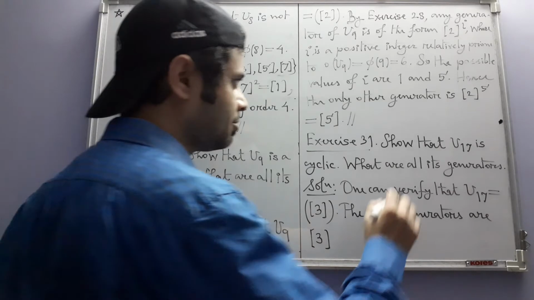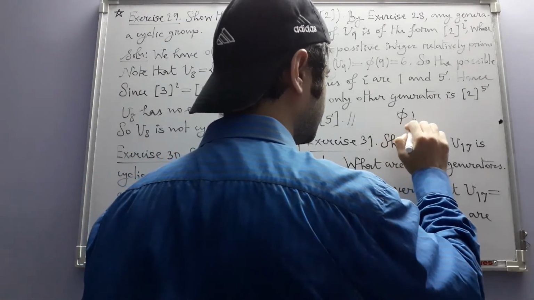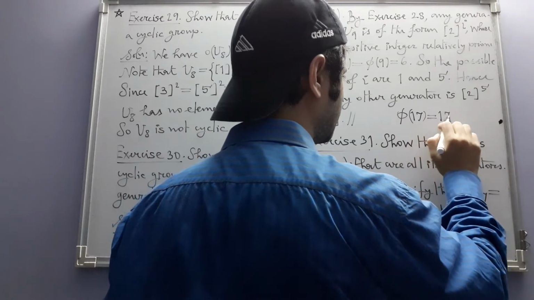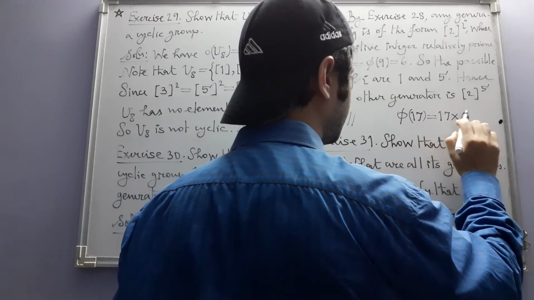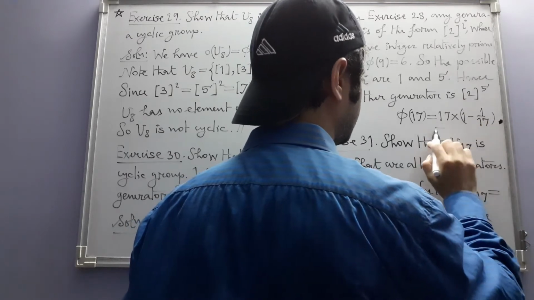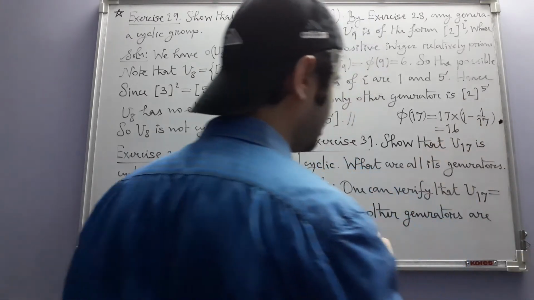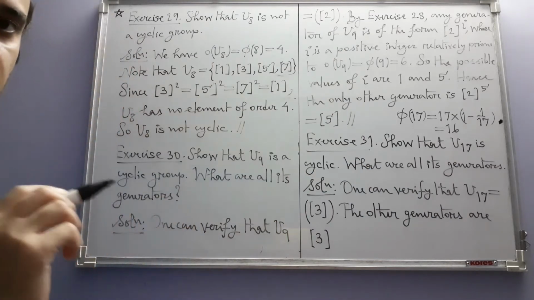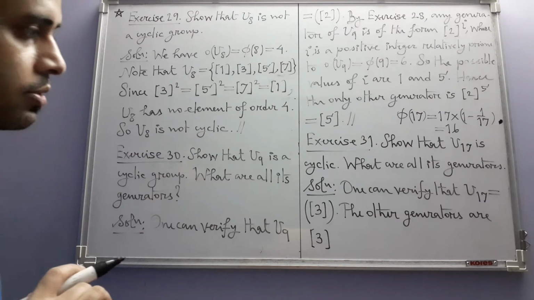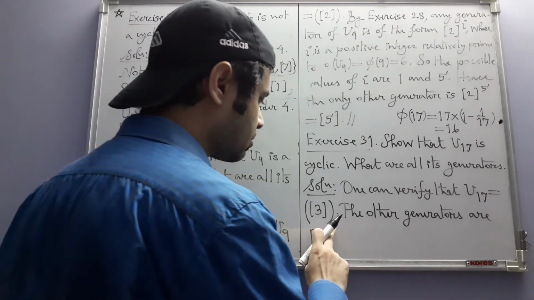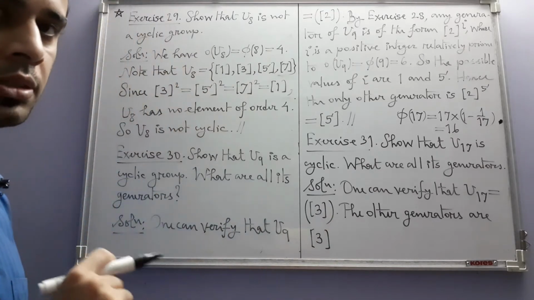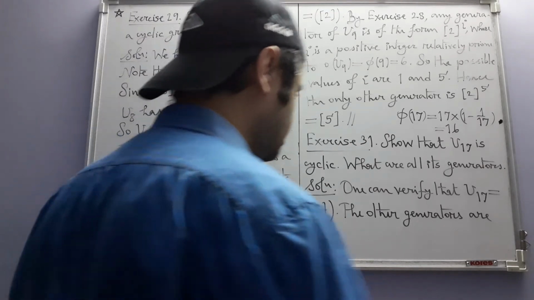Now phi of 17, if you calculate, is 17 times (1 minus 1 by 17), which becomes 16. In fact, in place of 17, if you take any prime p, the result will be p minus 1. So we have to consider exponents which are relatively prime to 16 and less than 16.